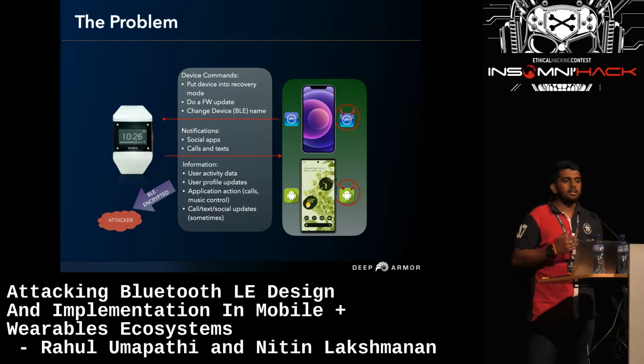So basically what happens here is whenever the data from your wearable device reaches the Bluetooth layer, the Bluetooth layer will decrypt the encrypted BLE data, and then send it to the mobile application in order to display the actual content of the data. At this time, any application sitting on your phone can sniff the traffic and get all the data that is being exchanged between the wearable device and the mobile application. So this is where the actual problem resides.